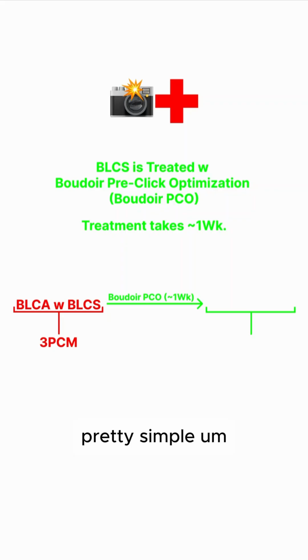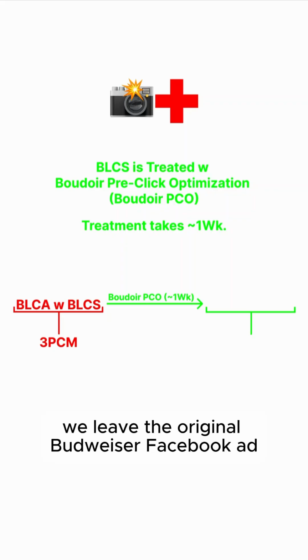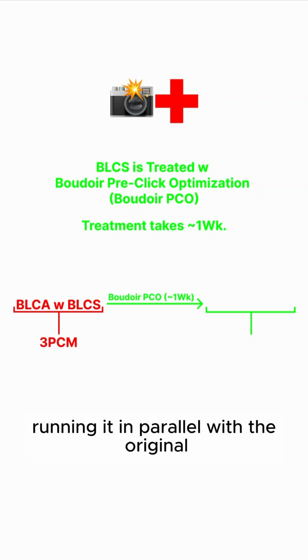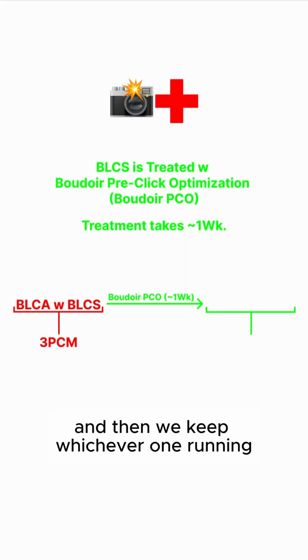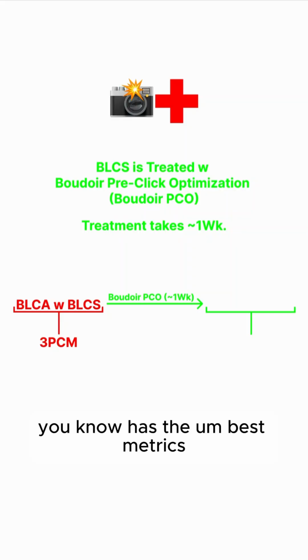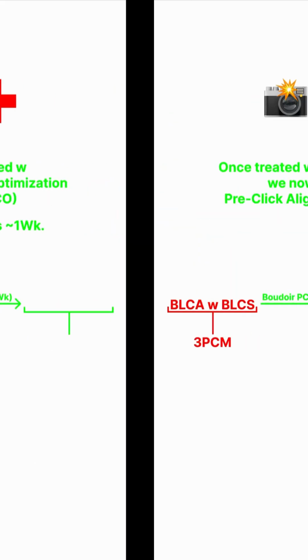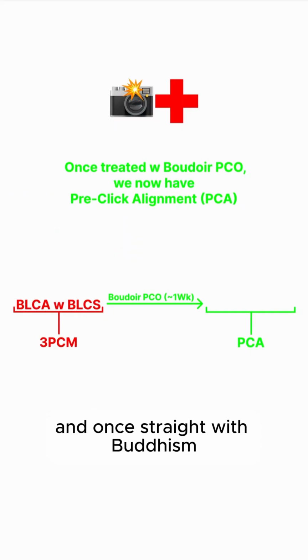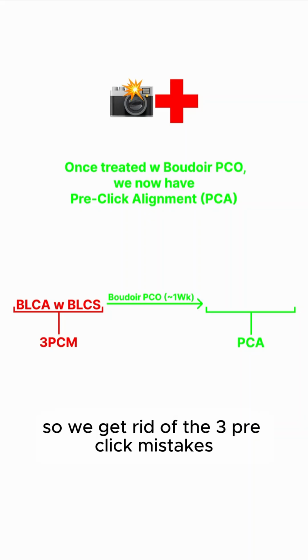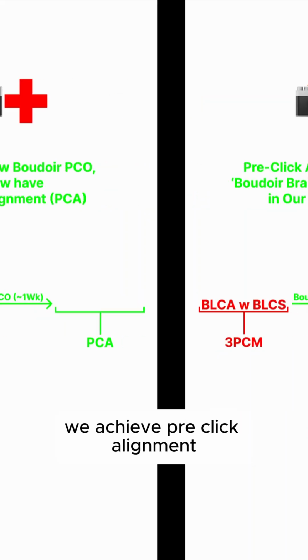Pretty simple. We leave the original Boudoir Facebook ad, we duplicate it, and we treat the duplicated ad, running it in parallel with the original. And then we keep whichever one has the best metrics. And once treated with Boudoir Pico, we now have pre-click alignment, PCA. So we get rid of the 3 pre-click mistakes, we achieve pre-click alignment.